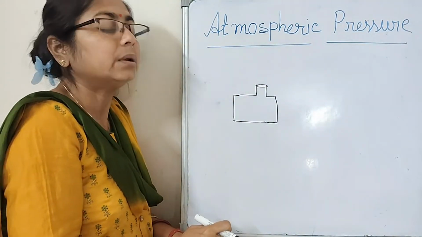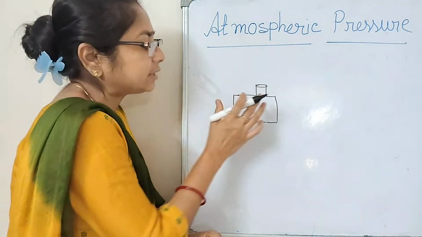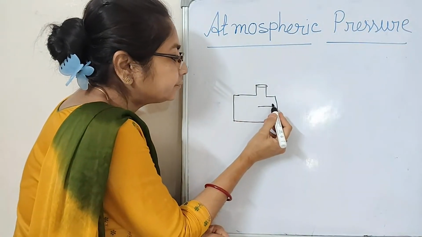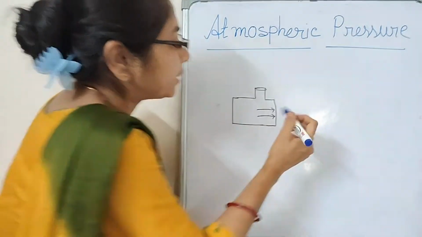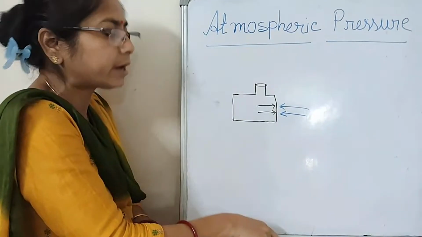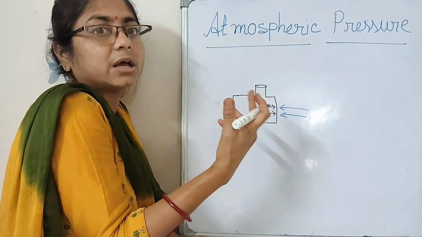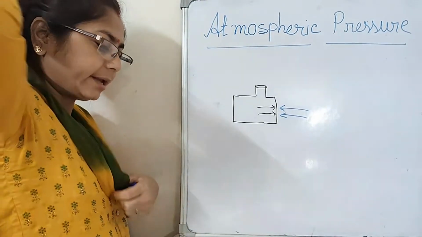What happens? The water starts boiling. At that time, there are no changes inside the container. It means inside and outside, 2 pressures act. Inside, which pressure? The water starts boiling, meaning steam started. Steam is making. This is the steam pressure inside, and this is the outside air pressure.